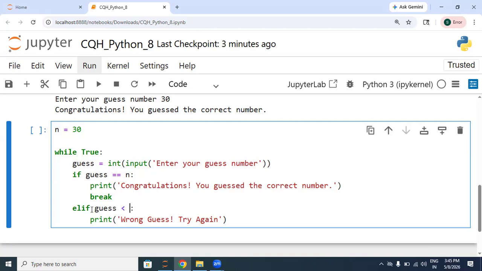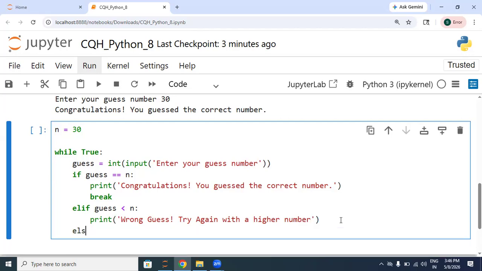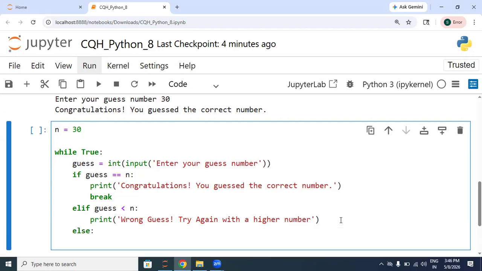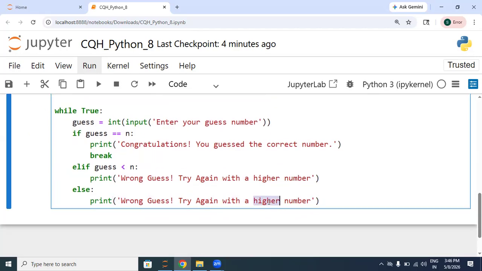If the guess is less than that number, it means the user needs to guess a higher number. So we can say try again with a higher number, or else we may say try again with a lower number.